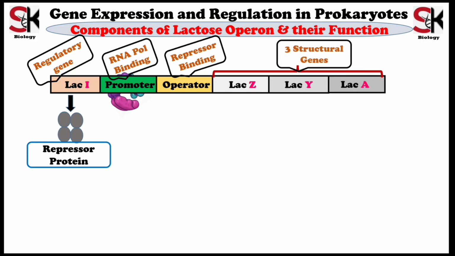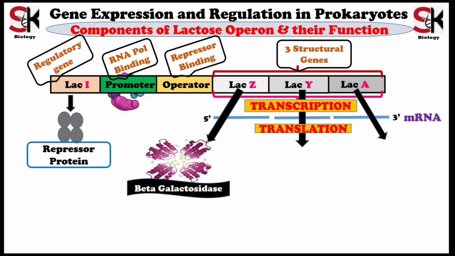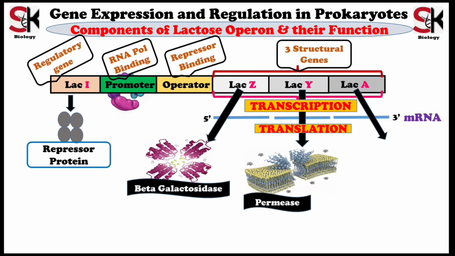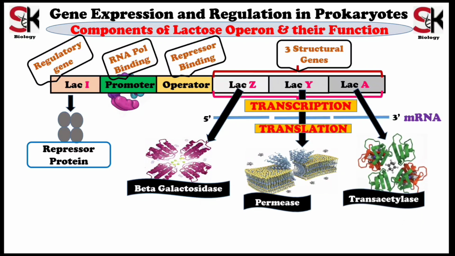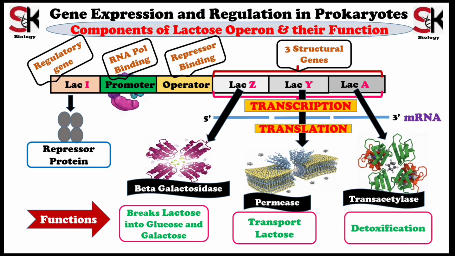These genes are actually transcribed into different mRNAs and then translated to synthesize specific proteins. LAC-Z synthesizes the beta-galactosidase protein. LAC-Y synthesizes the permease protein and LAC-A synthesizes the trans-acetylase protein. These proteins have specific functions: beta-galactosidase breaks down lactose into glucose and galactose. Permease is useful for transportation of lactose sugar and trans-acetylase is required for detoxification.